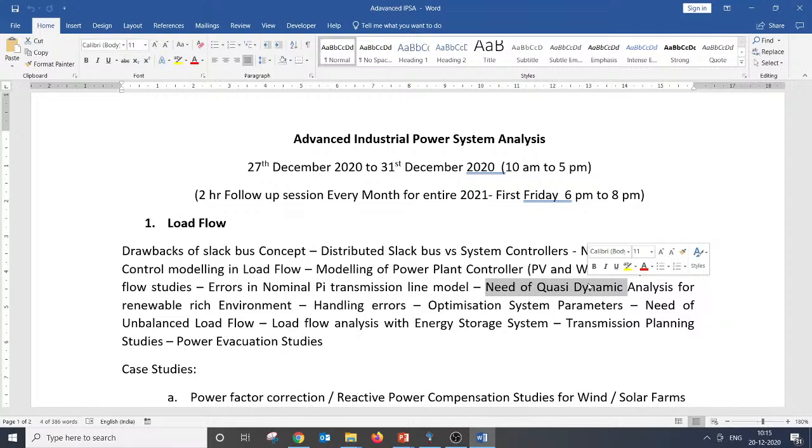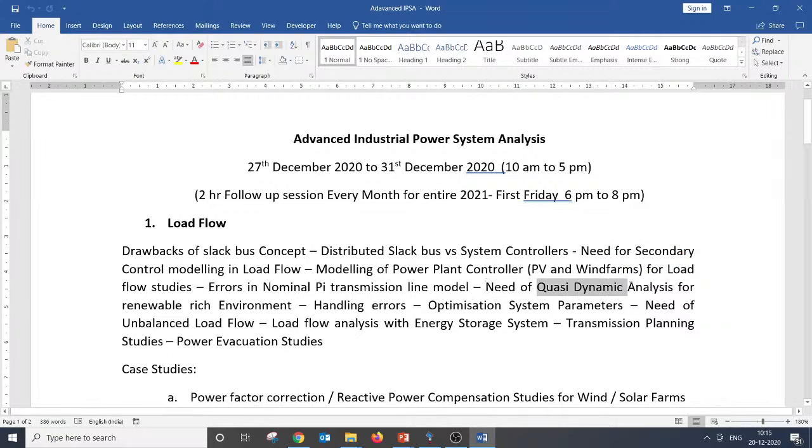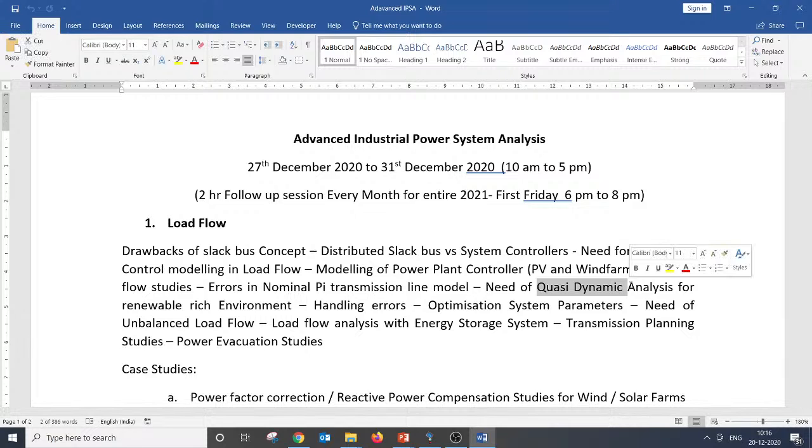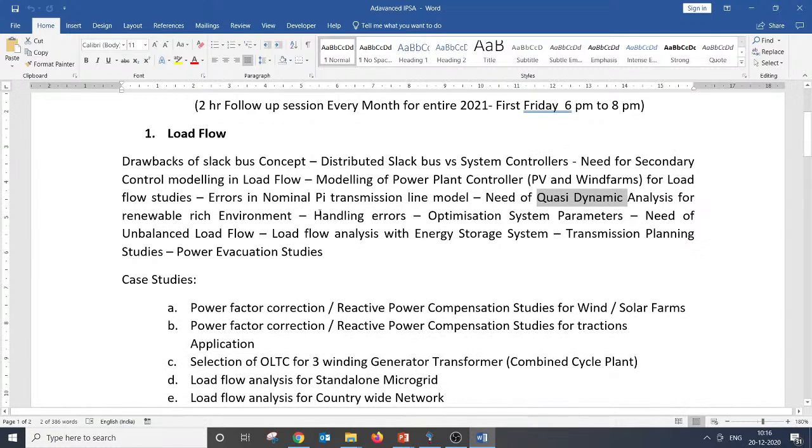So why do we need a quasi dynamic analysis? You give a load pattern, you give a solar or wind pattern, and you analyze the system not just for one case, but for multiple cases. Also, how to handle errors if there is any error in solving, how to optimize the system parameters, the need of unbalanced load flow, where we need unbalanced load flow, and why load flow fails in distribution systems. All this we are going to talk about.